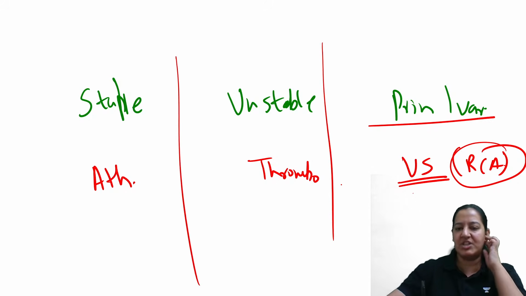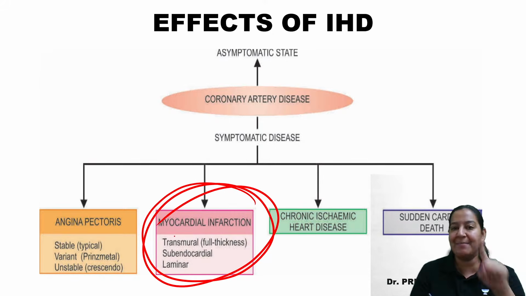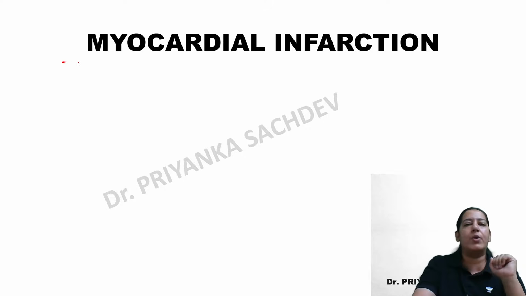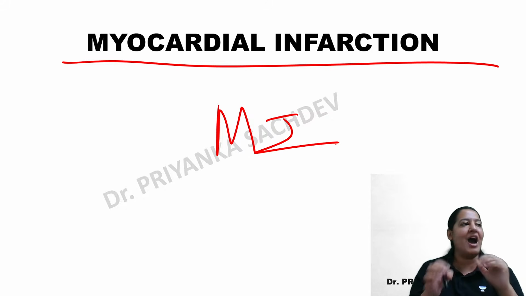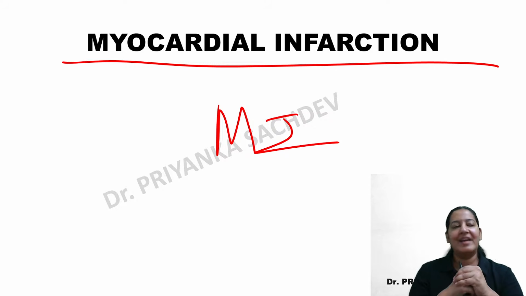So that is the angina we have seen, right? Now coming to the most important topic, MI, the second presentation of ischemic heart disease. We are done with angina. I am starting myocardial infarction, MI. Are you people with me? Everyone give me a thumbs up, those who can watch me live right now. Can I start MI?